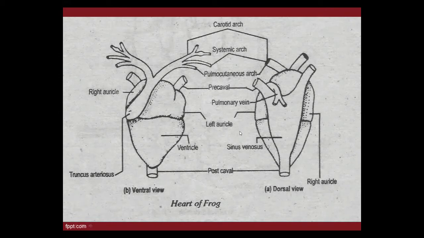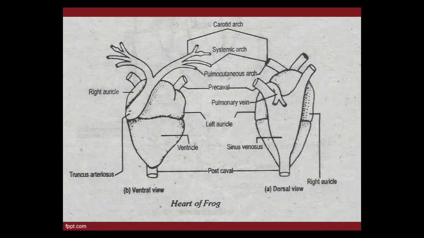So first I am telling you about the sinus venosus. Observe the diagram, my cursor is moving on the diagram, beta. You see, this is triangular in shape. Observe the shape of the sinus venosus, triangular in shape. Beta, this is a thin walled chamber, triangular in shape, and it receives the deoxygenated blood from all parts of the body and pours this blood into the right auricle. I have told you the right auricle has deoxygenated blood, and this blood comes from the sinus venosus.